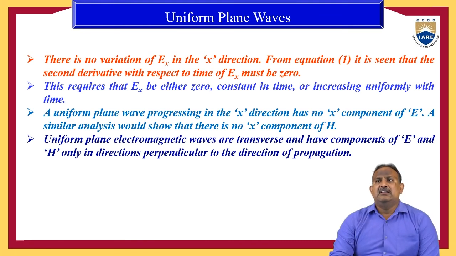From equation 1, it is seen that the second derivative with respect to time of Ex must be 0.